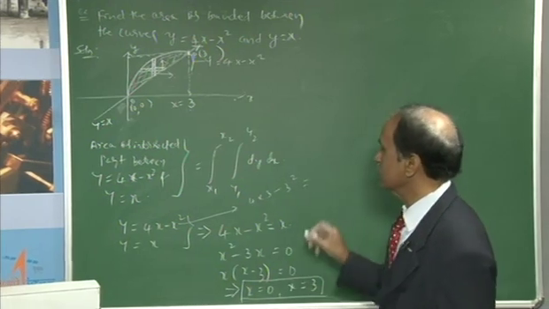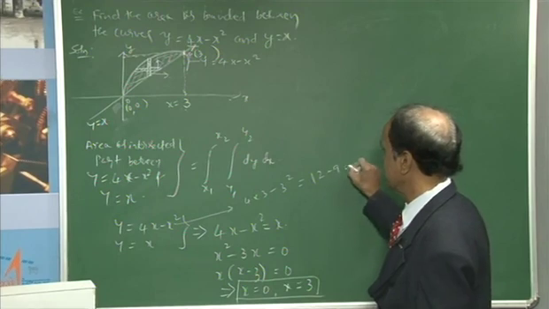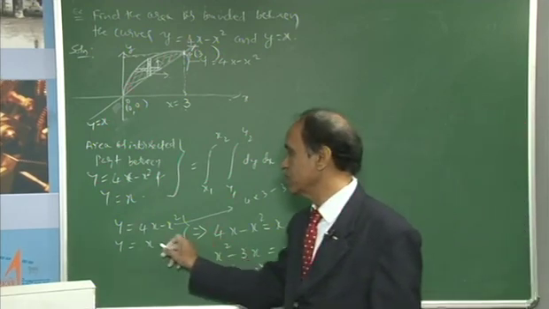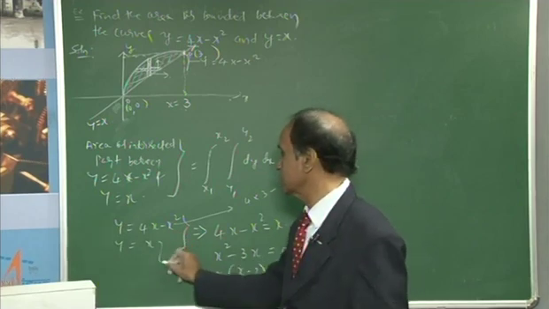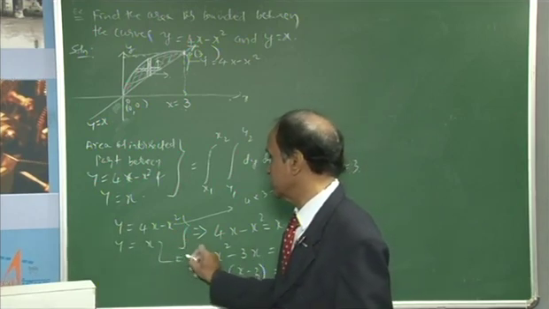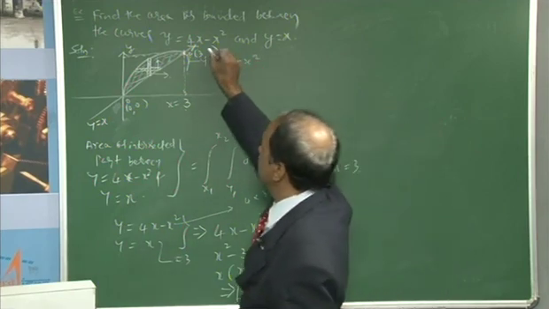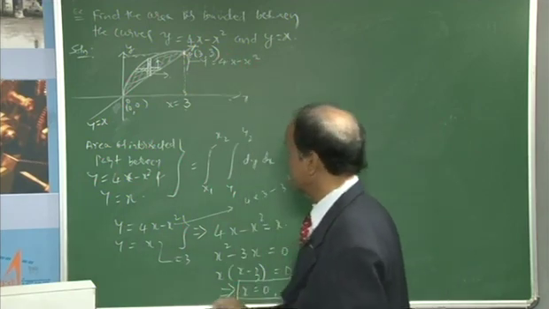What is the answer? That is 12 minus 9, equal to 3. Otherwise, from the other equation, by simple comparison, at x equal to 3, y is directly 3. Therefore the other coordinate is 3.